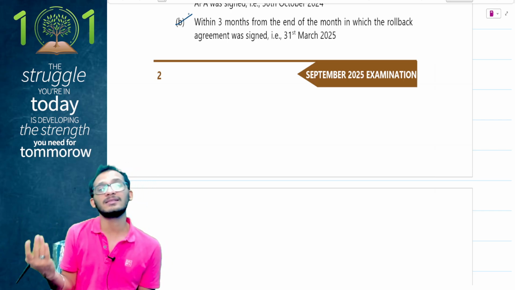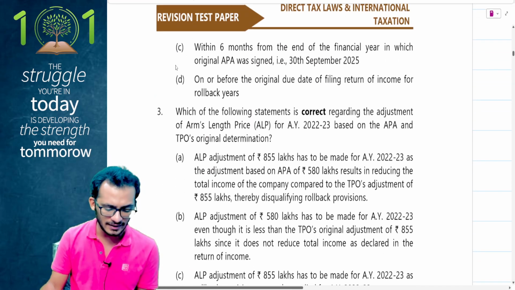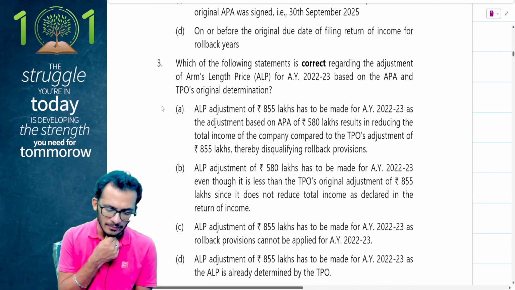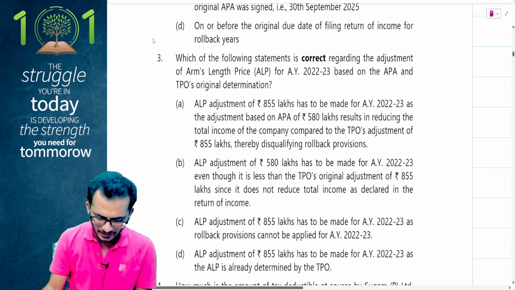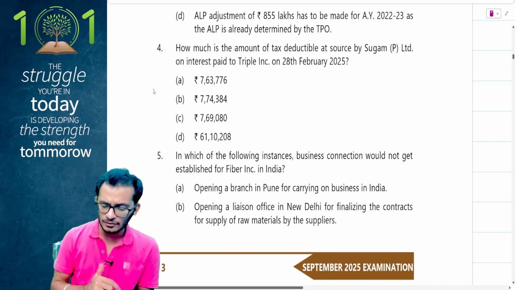I cannot be imagining what is happening in the original return. So I can come and say option number B is the right answer right straight away. Yes, great. Which of the following statements is correct with regards to the adjustment of APA? We will have to figure this out. I think there are some 855 and 580 numbers, so we have to figure that out. How much is the amount of tax deductible at source by Sugam Limited?